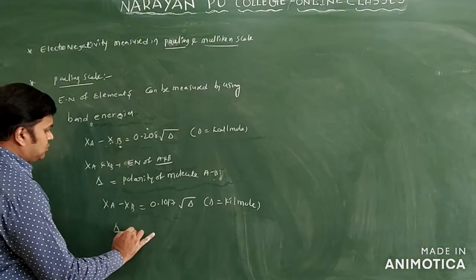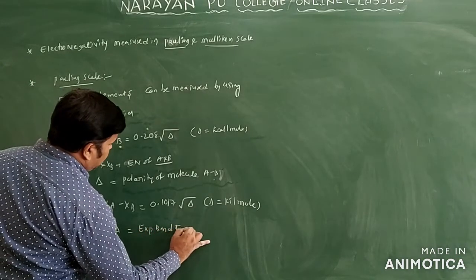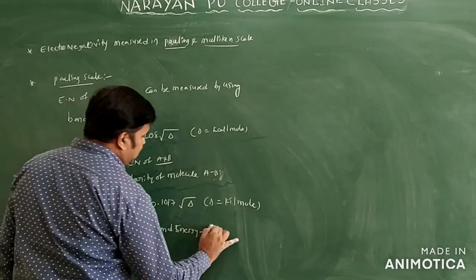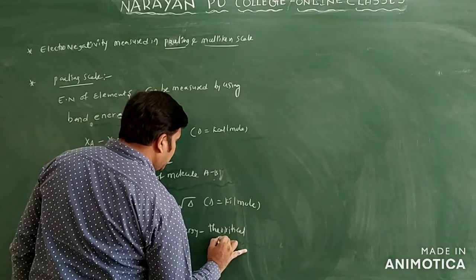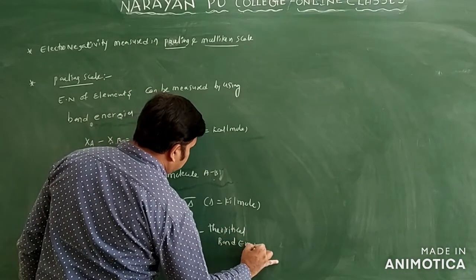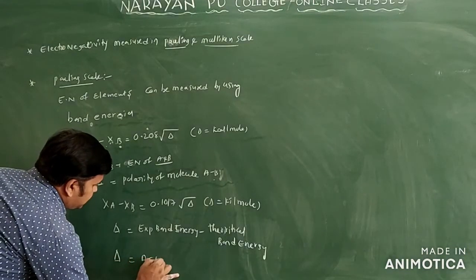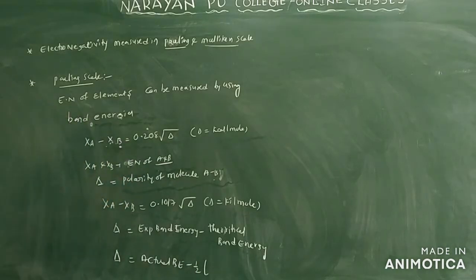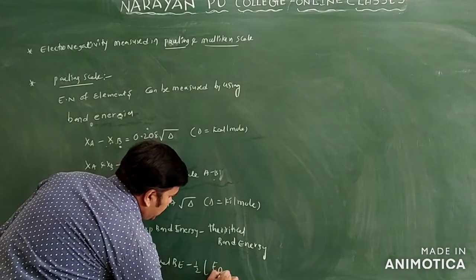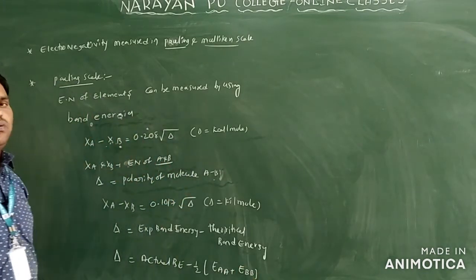Here, delta is equal to experimental bond energy minus theoretical bond energy. This is my delta. From this we write delta is equal to actual bond energy minus 1 by 2 into the energy of the AA molecule plus the energy of the BB molecule. So these are the different formulas.